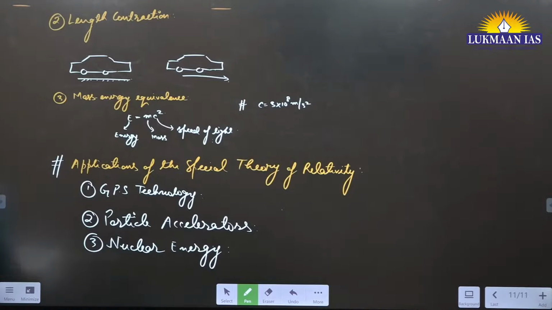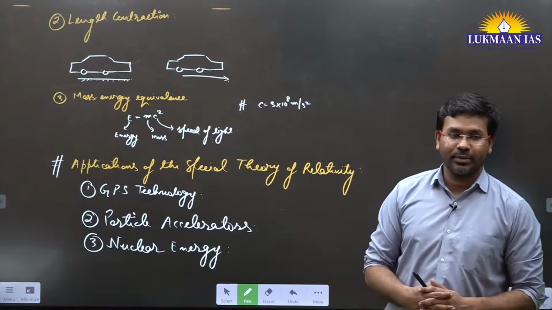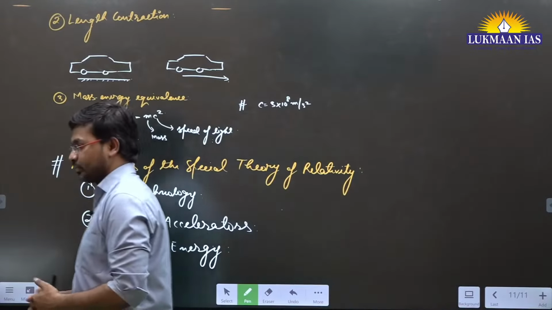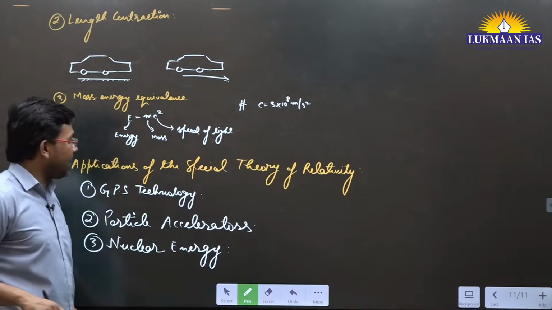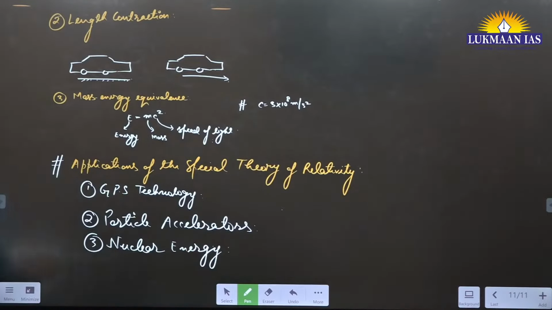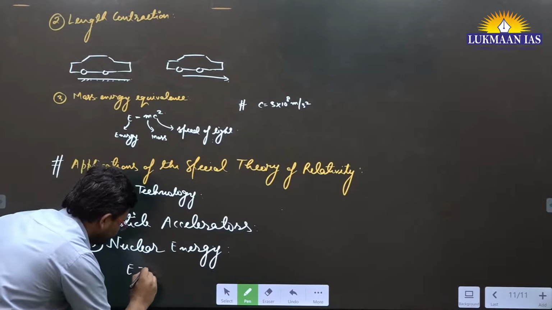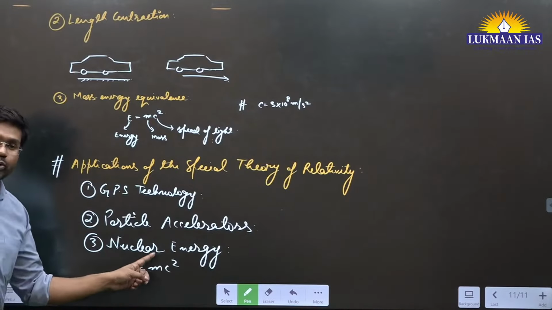Write down the conversion of mass into energy, as described by the mass energy equivalence equation, which is E equals mc square.